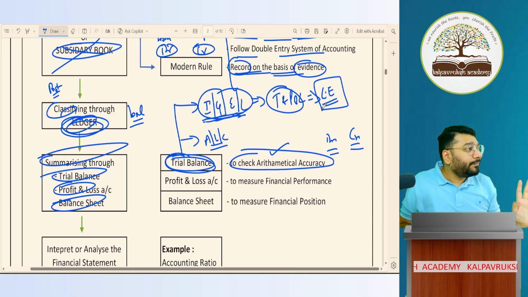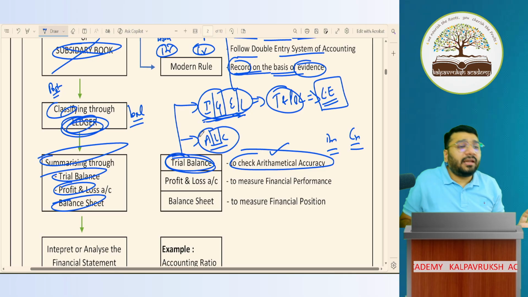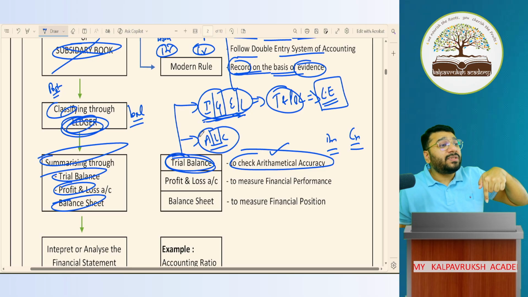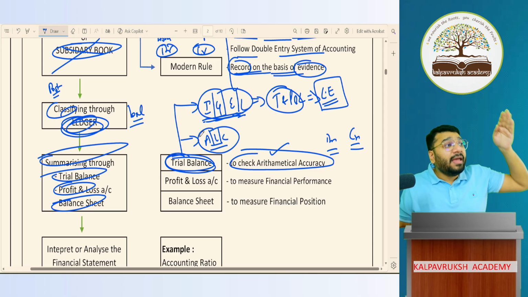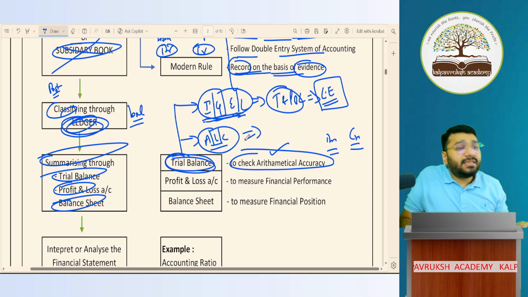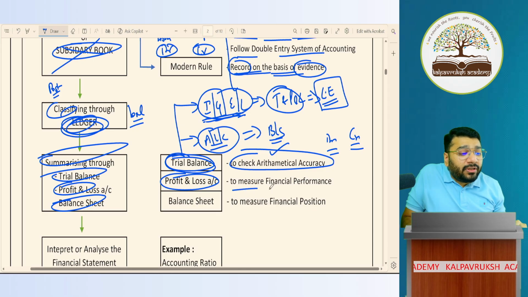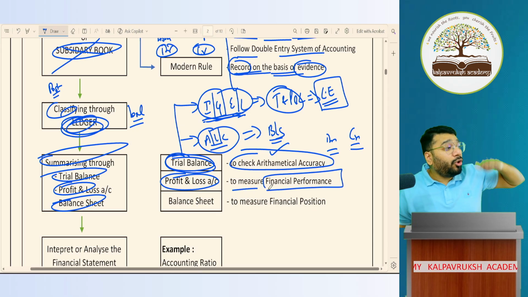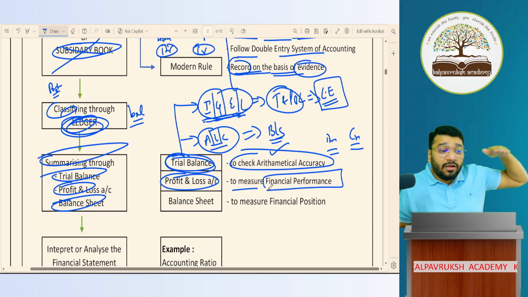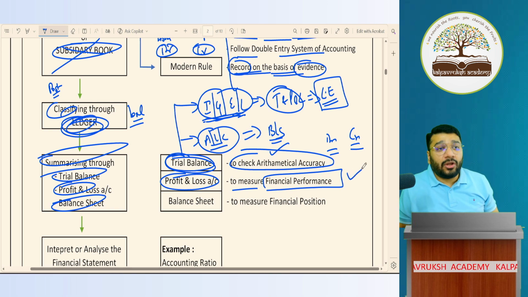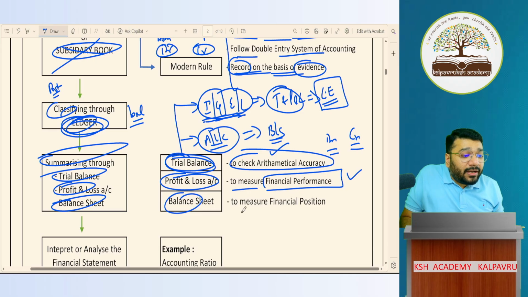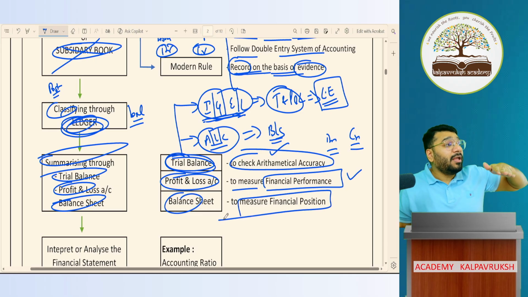Okay, not okay? Okay. Then we are left with the remaining ledger balances in the trial balance, which have the flavor of asset, liability, capital, and we will keep them as they are in the ledger balances and take them to the balance sheet. P&L account is prepared to evaluate the financial performance of the business. If I want to know how the business is performing, I will check the profit and loss account. And the balance sheet is prepared to measure the financial position on a particular date.